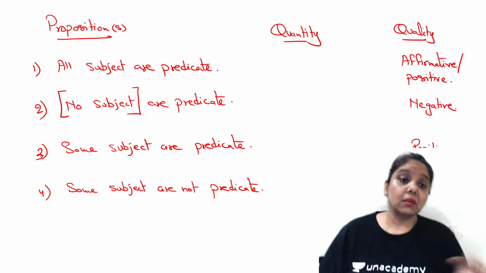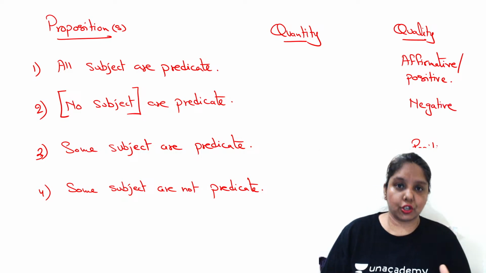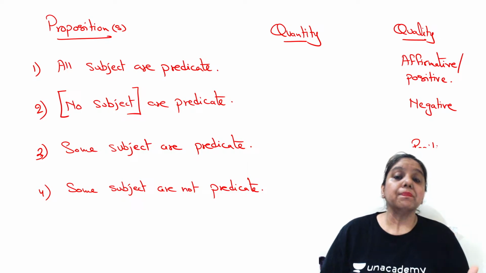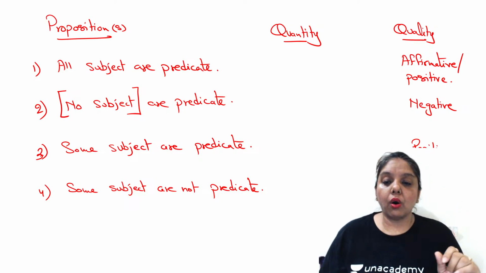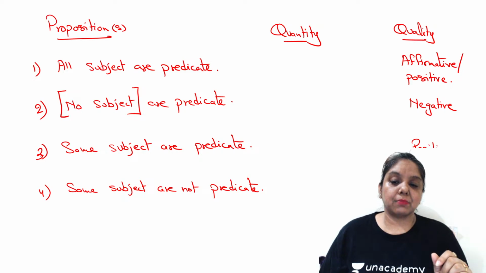Why does it go negative? Because there is no relationship of subject and predicate, of dogs and barking. There is no affinity between the subject and the predicate in the given proposition when the word no or the word not has been added.